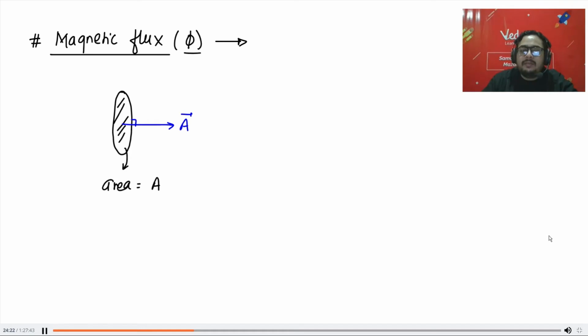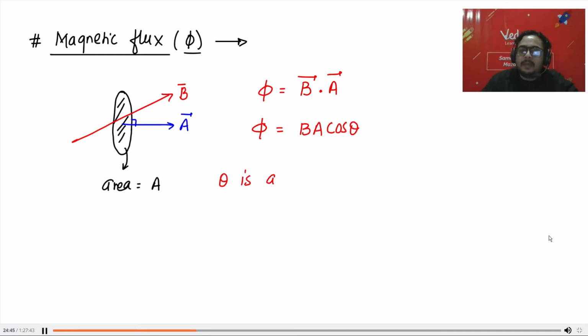Direction of area vector is perpendicular to the surface of the loop. We all know this. And there is some magnetic field crossing the loop. Then flux is simply defined as B vector dot A vector, where B is your magnetic field and A is your area vector. Or you can say it is BA cos theta, where theta is the angle between magnetic field and area vector.